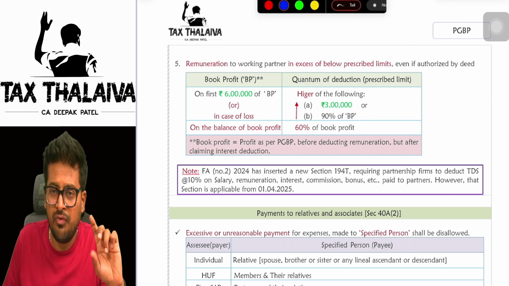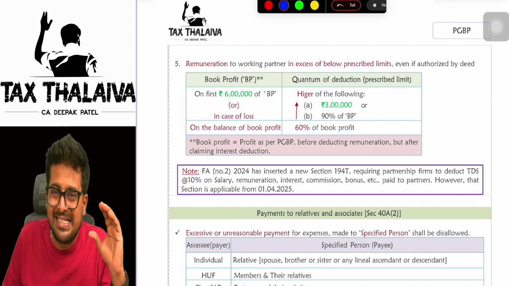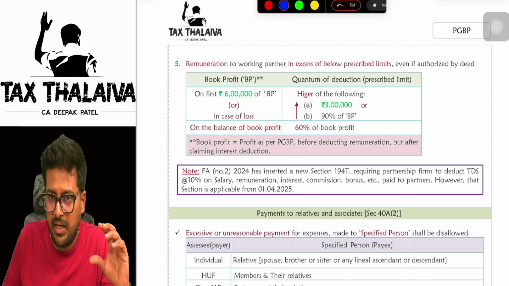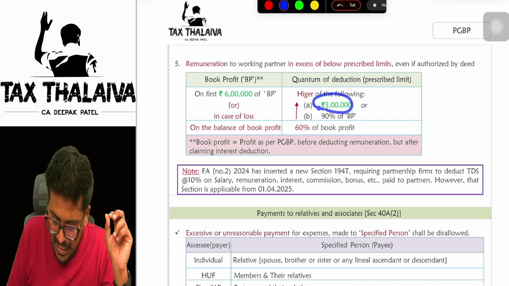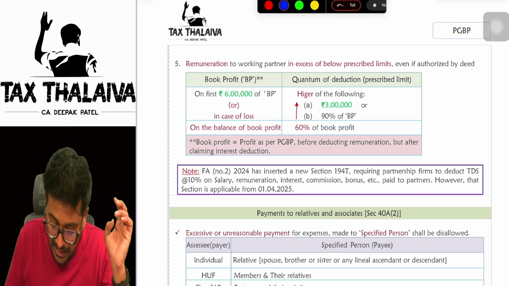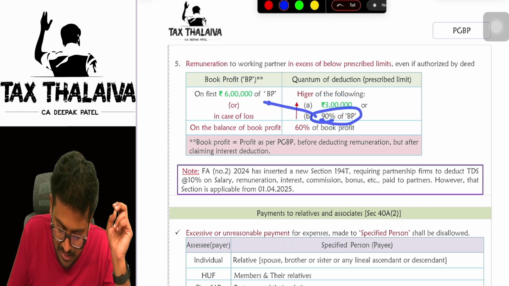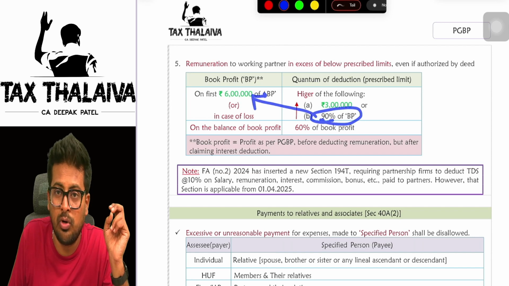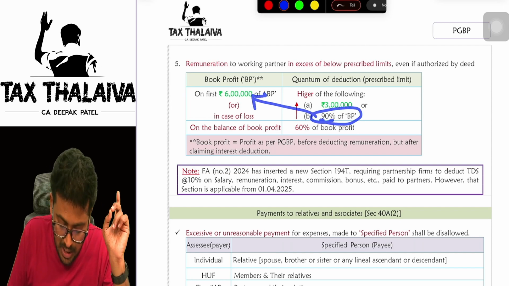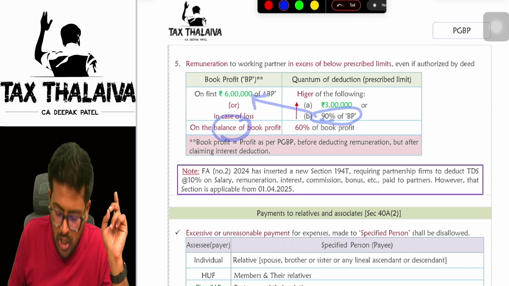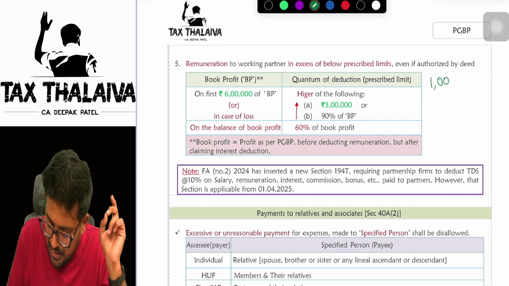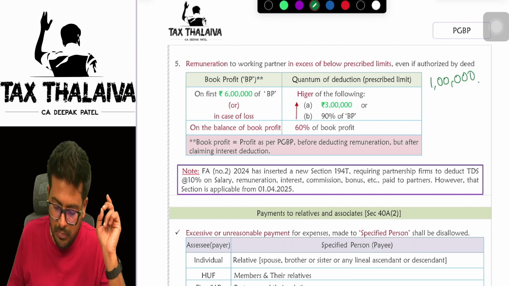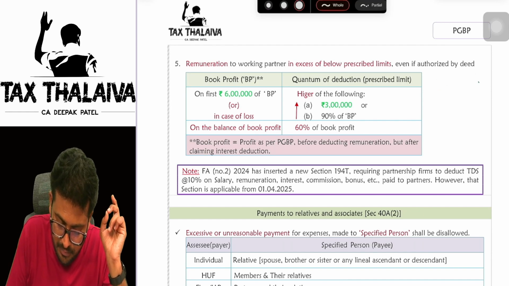Sir, first 6 lakhs of book profit you will take. Out of that, you will compute two things. One, 3 lakhs and 90% of book profit. 90% of book profit means this is the first 6 lakhs of book profit, not 90% of the total. Then whatever balance book profit is there, on that you will take 60%. Let me take one simple example. Let me take 10 lakhs then.